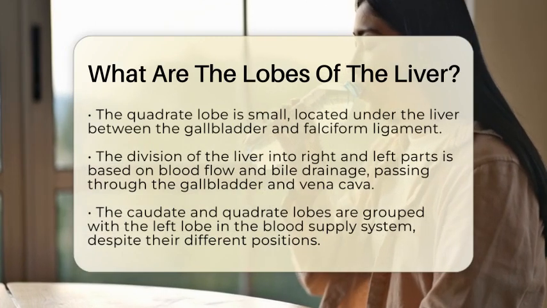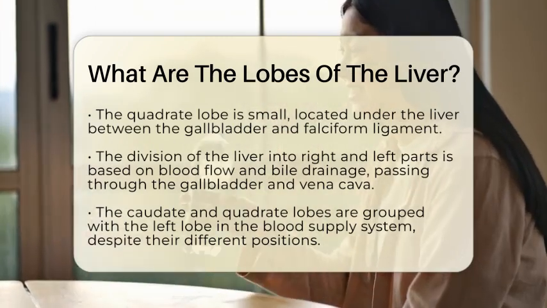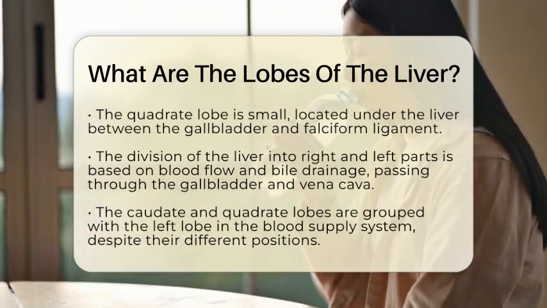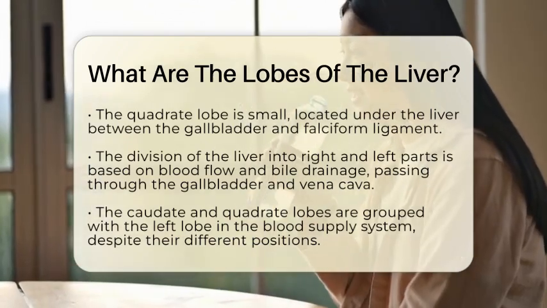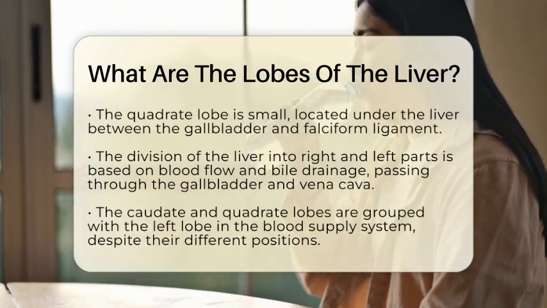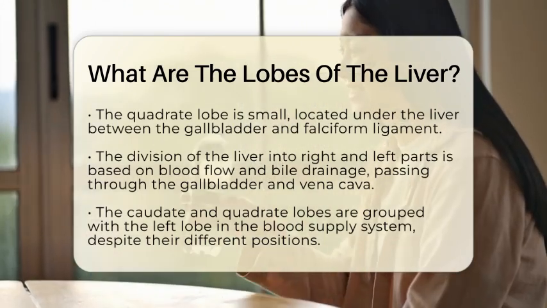The quadrate lobe is also small and sits on the underside of the liver, between the gallbladder and the falciform ligament. Although it is considered part of the right lobe anatomically, its position makes it stand out.